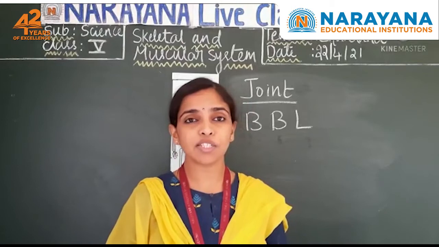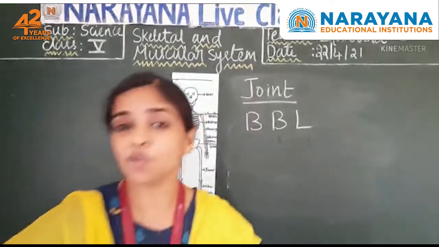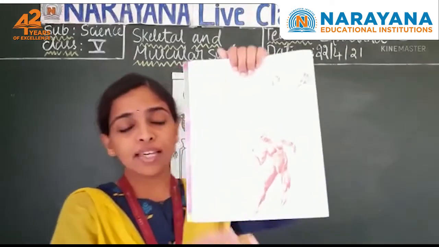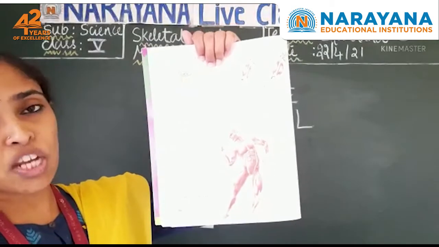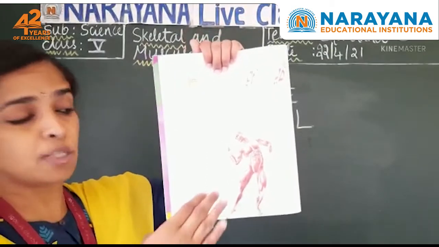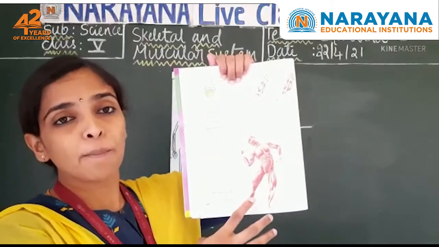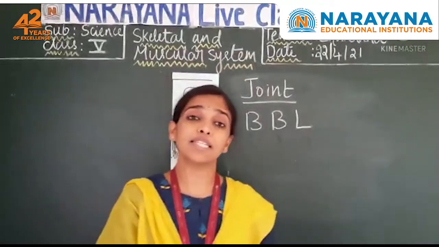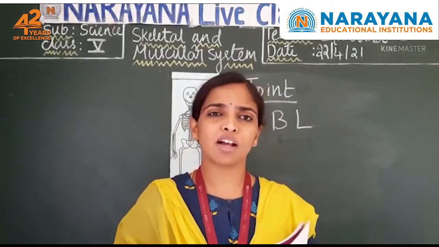What about the muscular system? The muscular system is a system in our body which looks like this. See? Can all of you see this? Muscles are fleshy bundles of thin fibers present in our body. This is how the muscular system is present in our body. There are three types of muscles in our body. What are they? Voluntary, involuntary and cardiac muscle.